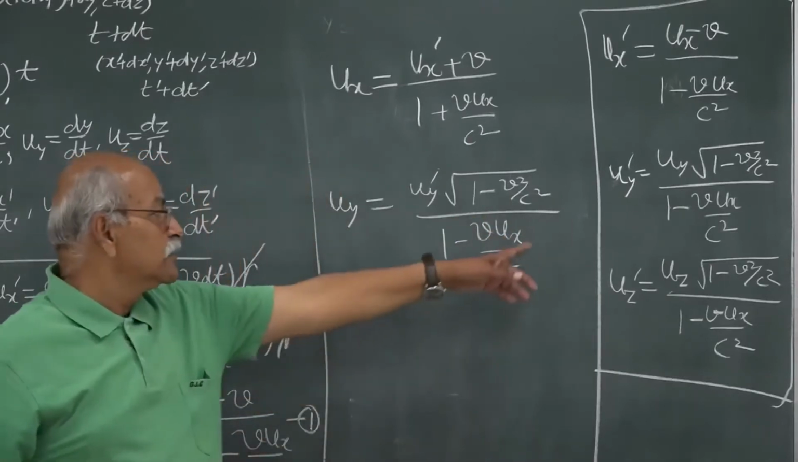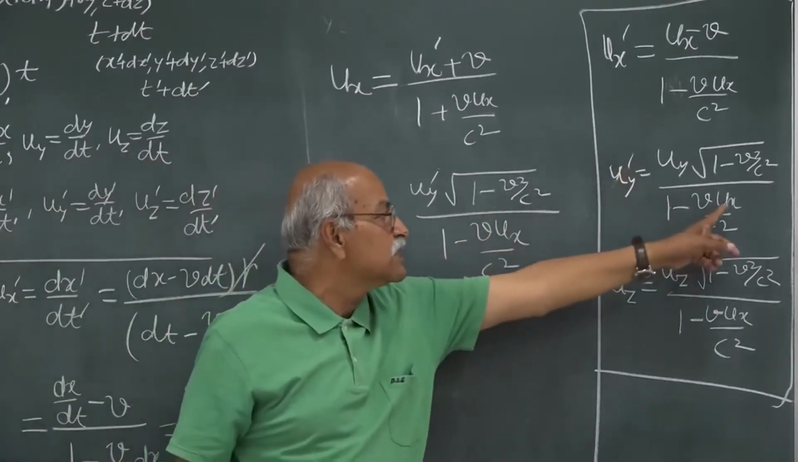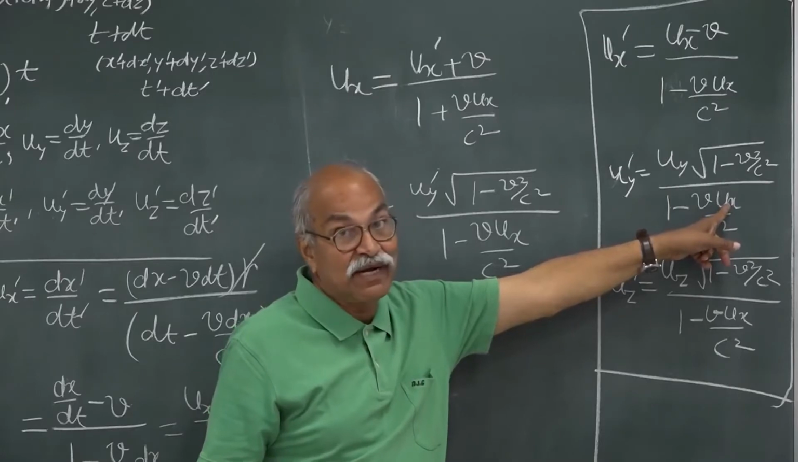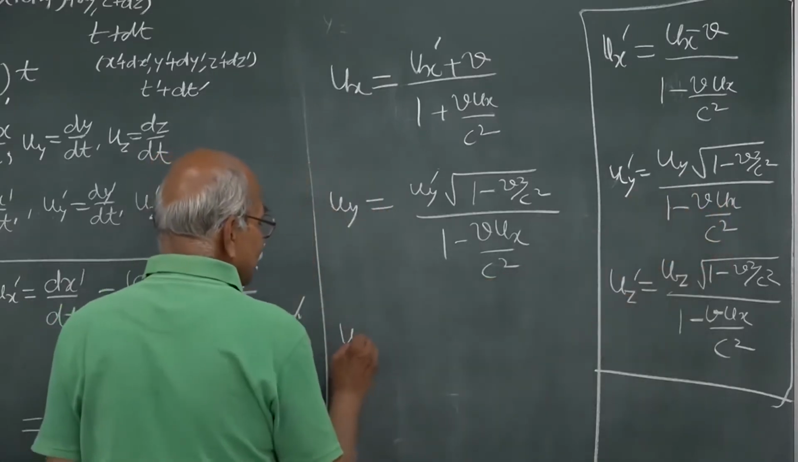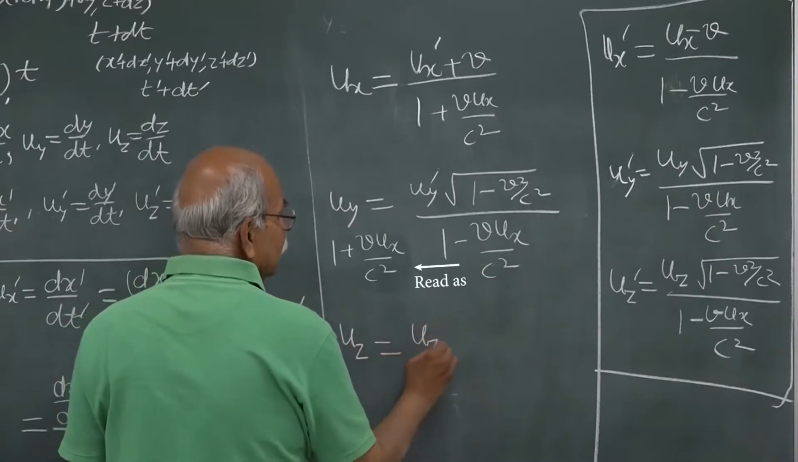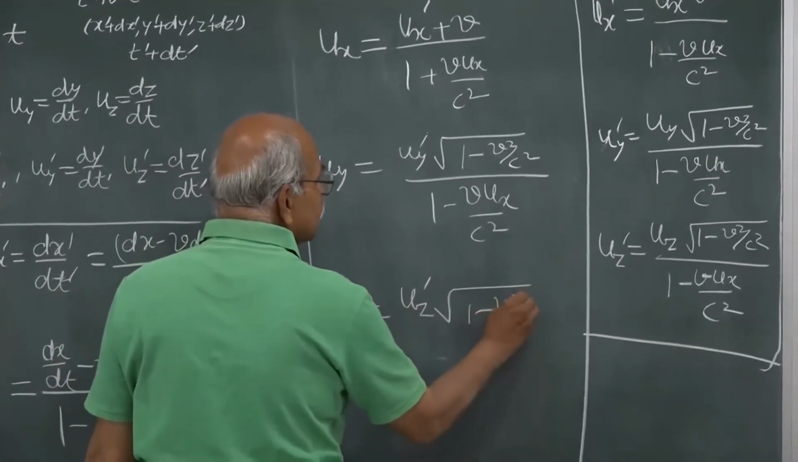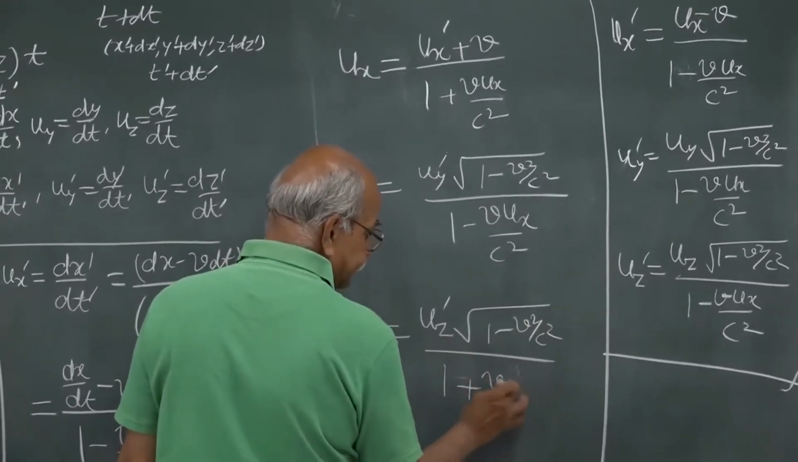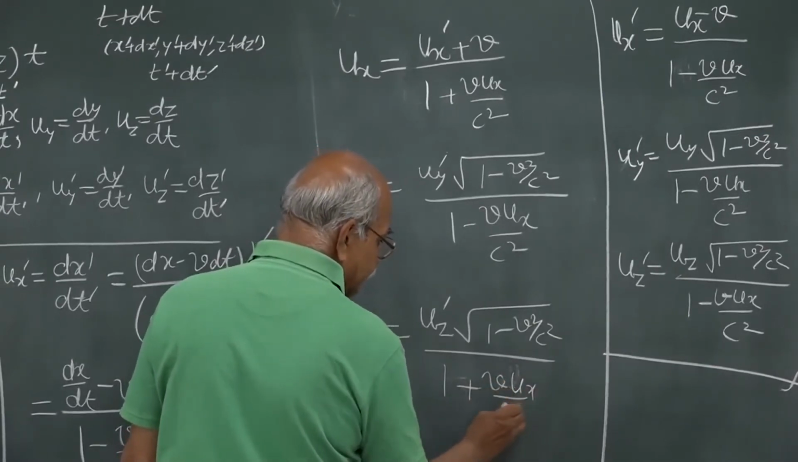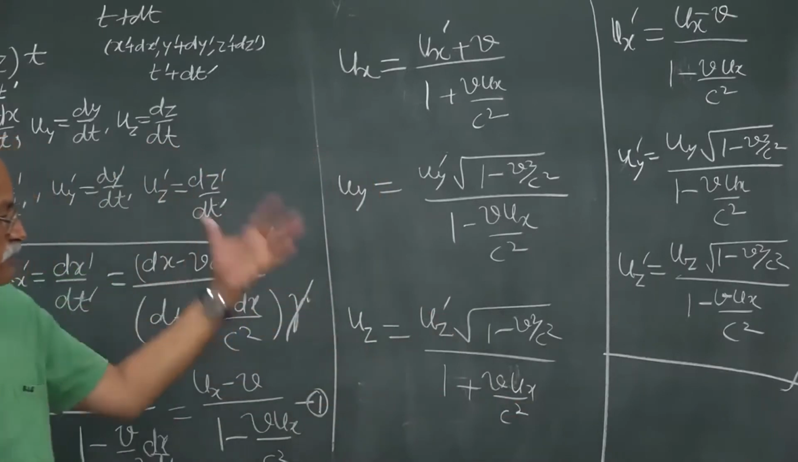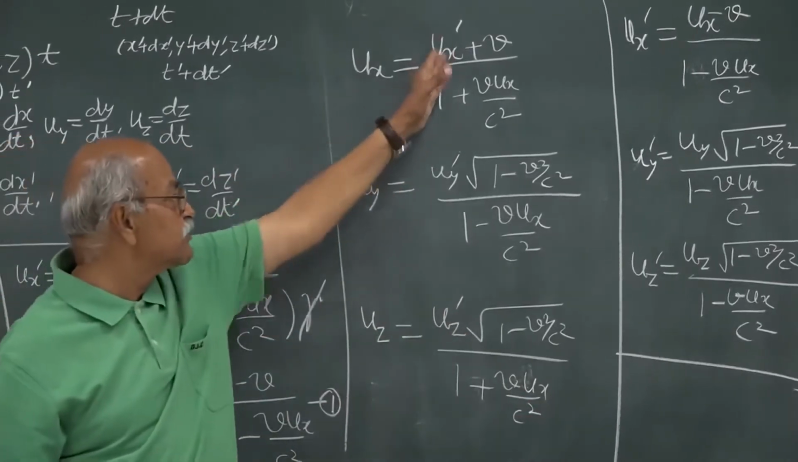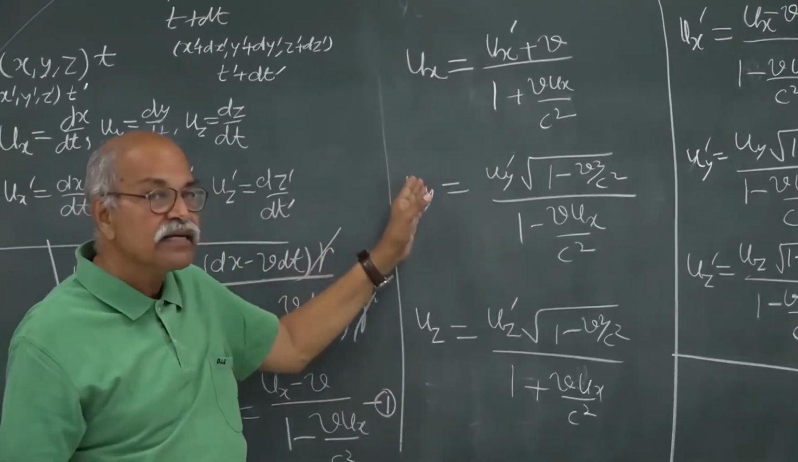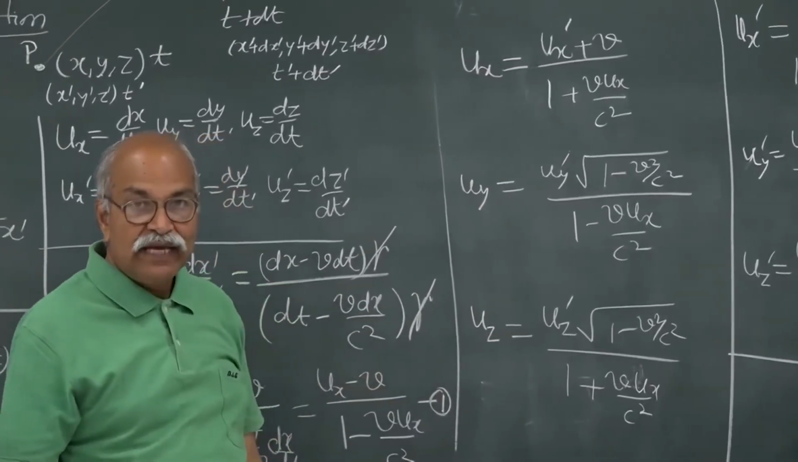Remember, in the transformation of the y component of velocity, you are also using ux, the x component of the velocity of the particle. That also should be noted, and similarly uz will be uz prime square root 1 minus v square by c square divided by 1 plus v ux by c square. So these are the inverse transformation equations. If you know the velocities in S prime, the velocity of a particle in S prime, you can write the velocity of that particle in S. Okay, so we will stop here.